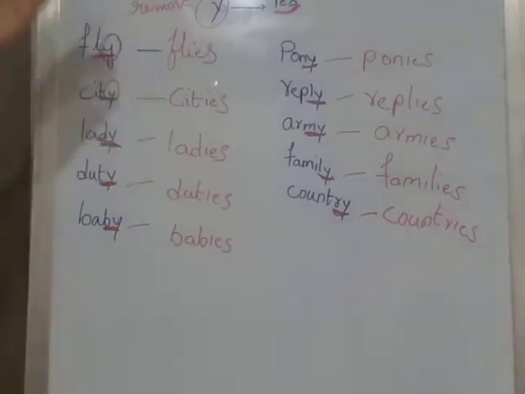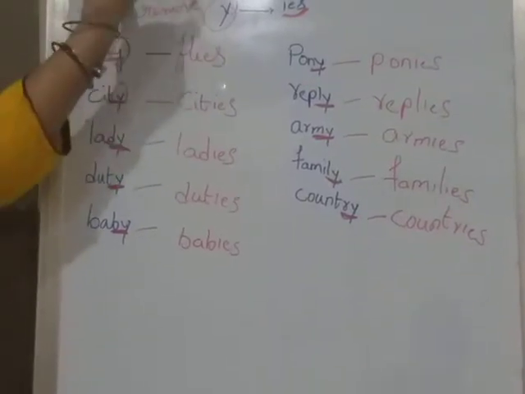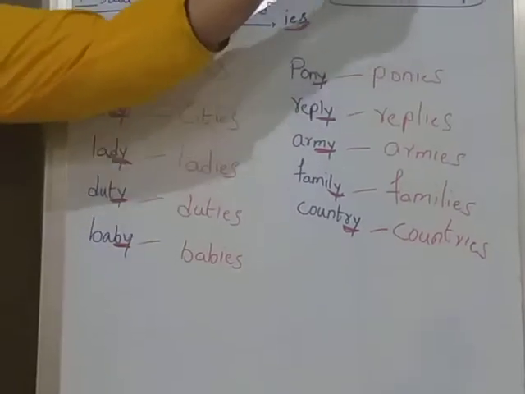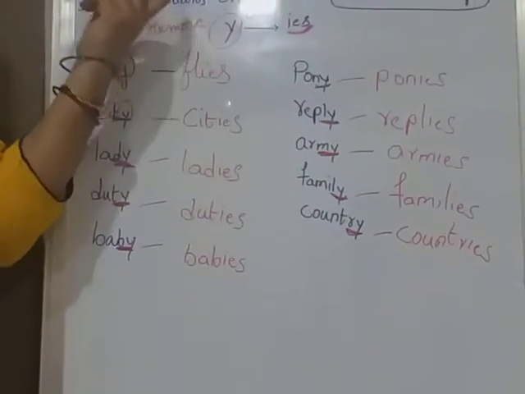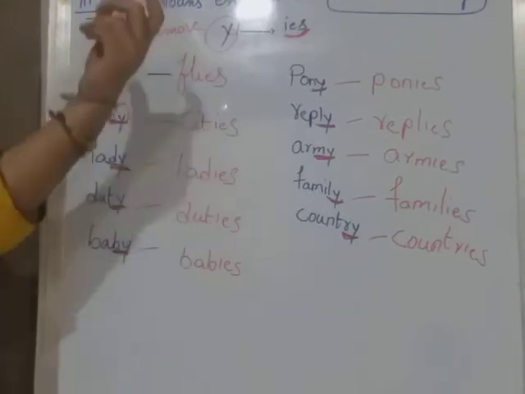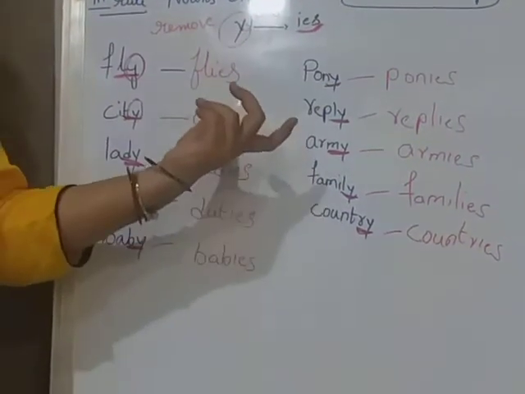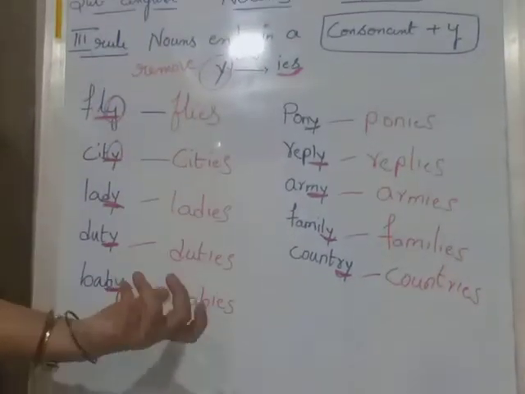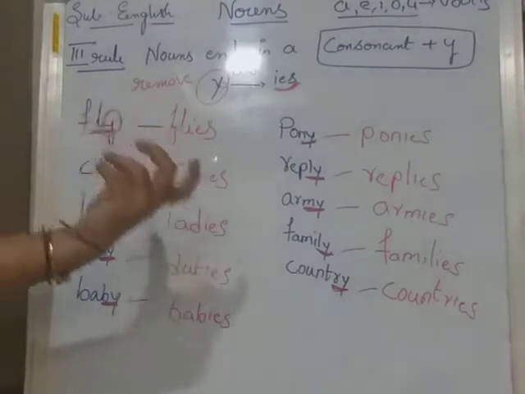C-O-U-N-T-R-I-E-S. So this is the third rule of nouns. If the noun ends with consonant plus Y, we have to remove Y and add IES to get the plural form. Okay children? Hope you have understood well. We will go to the fourth.